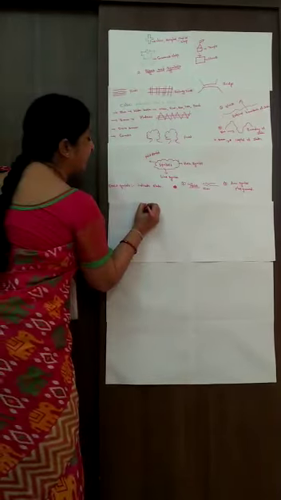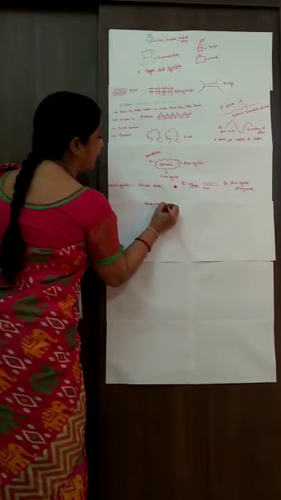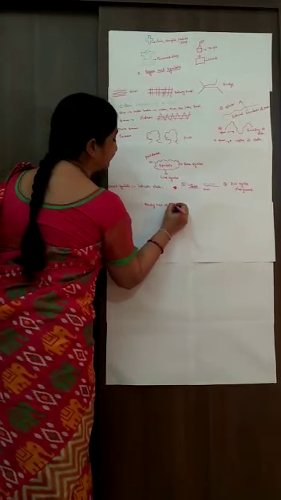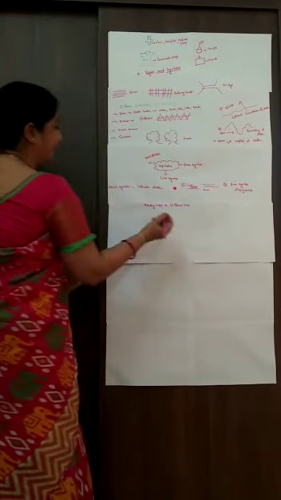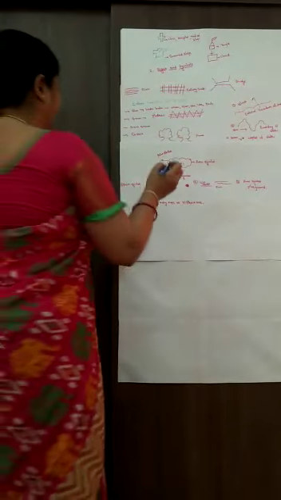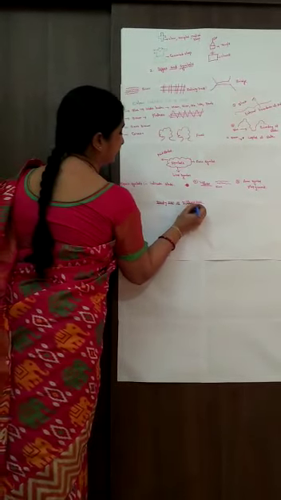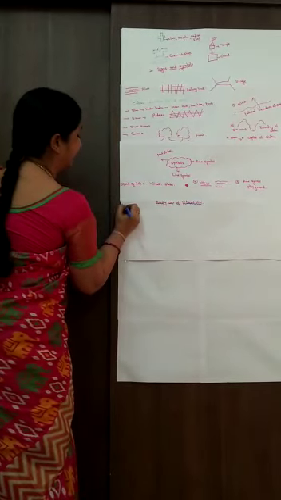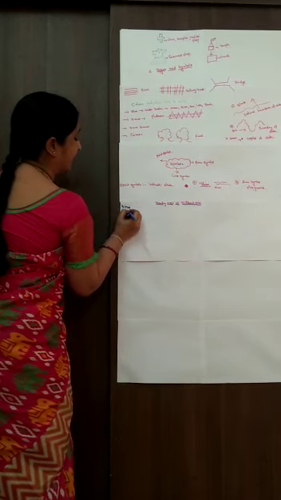The lesson name is reading maps of different kinds. Very good. What have we covered in that lesson? We have covered maps. Second, types of maps.